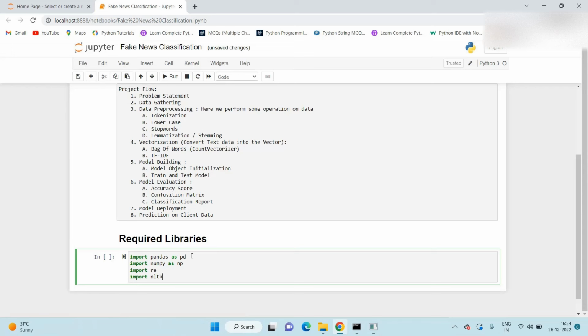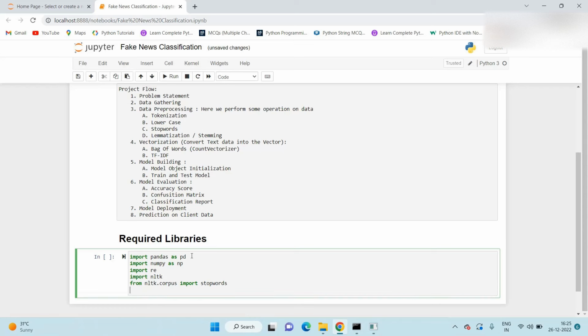After that, we require NLTK libraries to perform some operations on the text data. So we import from nltk.corpus import stopwords. This library is used when we perform the removing stopwords operation. At that time, we require this library. So after that, from nltk.stem import PorterStemmer